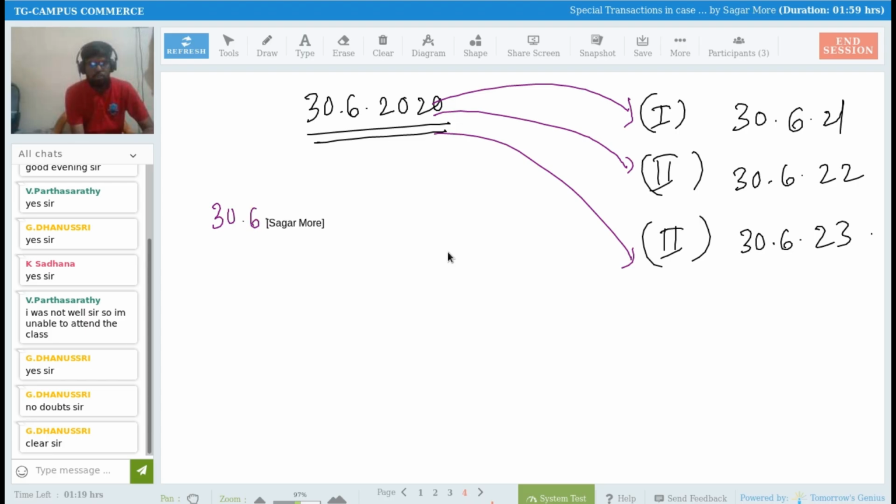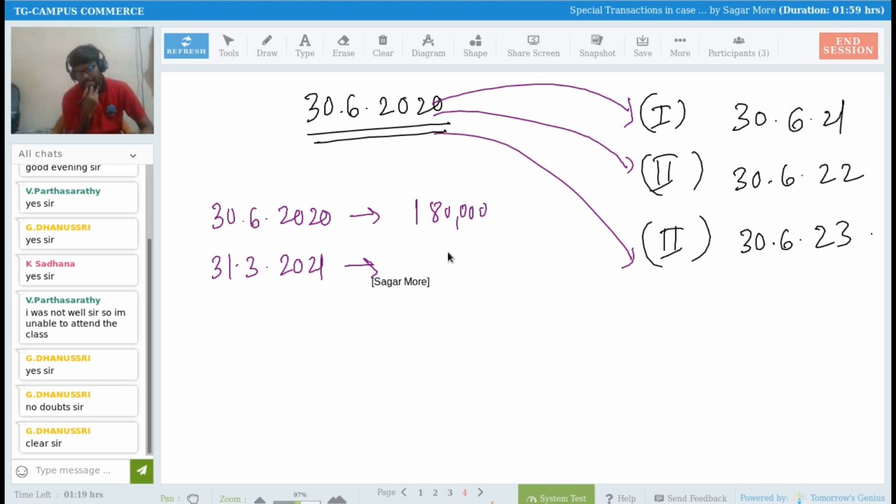So what I'm writing here, see, once again, see this working note. On 30th of June 2020, the amount payable is how much? 1,80,000, right? Tell me your year end. 31st of March. Yes, sir. 2020 or 21? 21. Are you making payment on 31st of March 2021? No, sir. So it means you have to pay interest for this many months or not.